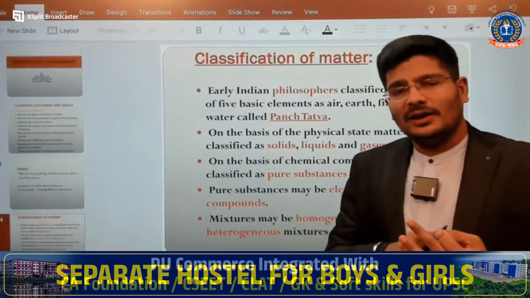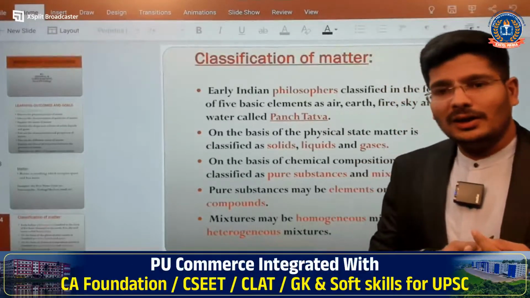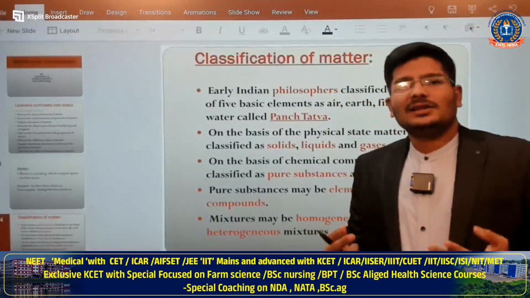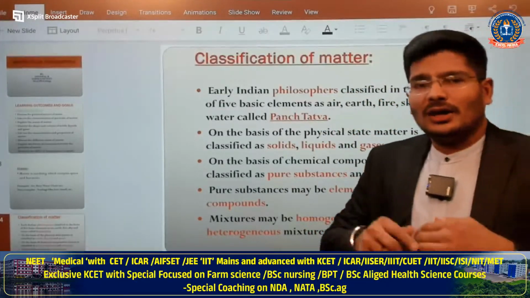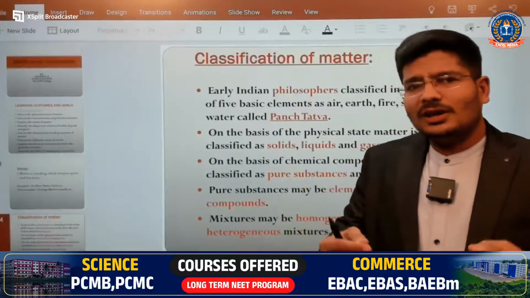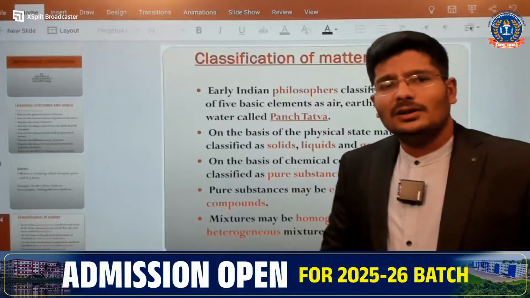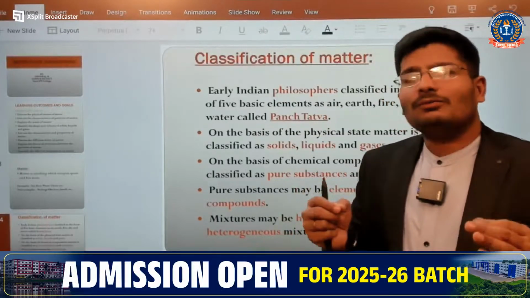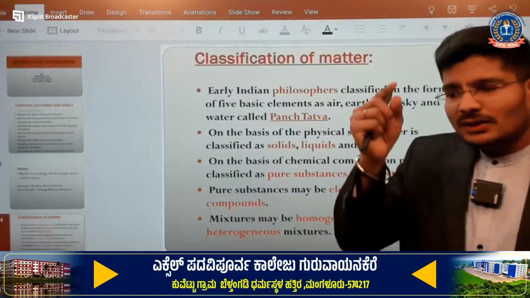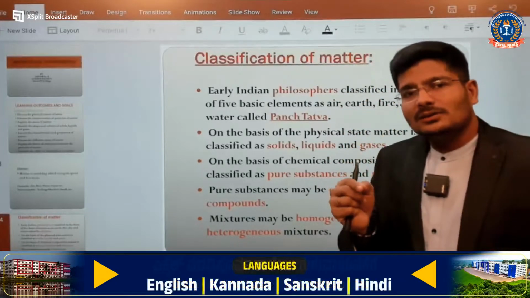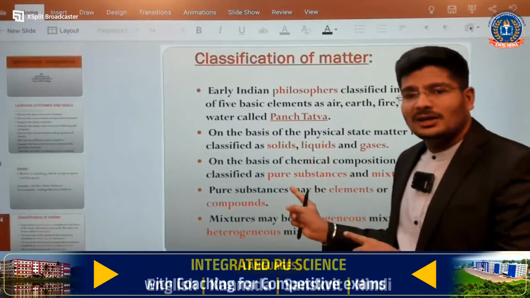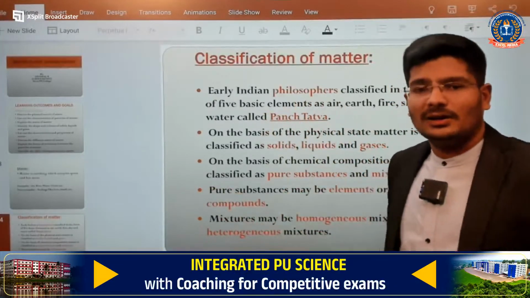on the basis of diseases, different types of diseases, or depending upon the different parts of our body. So different medicines can be used for different parts of our body. Like that they will be classifying things, and when we give the prescription, within a fraction of a second they are going to give your medicine. So that is how they give the medicine very easily. They are making their work very easy. The same thing we are going to do here, making the work easy by classifying matter. We'll see one by one.